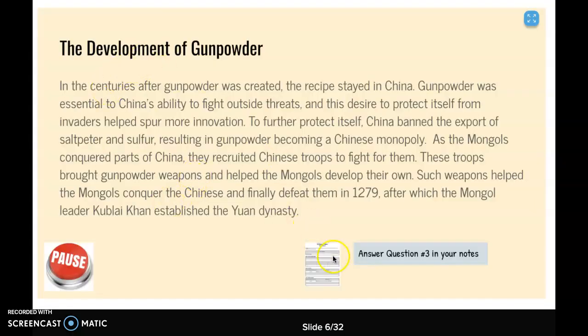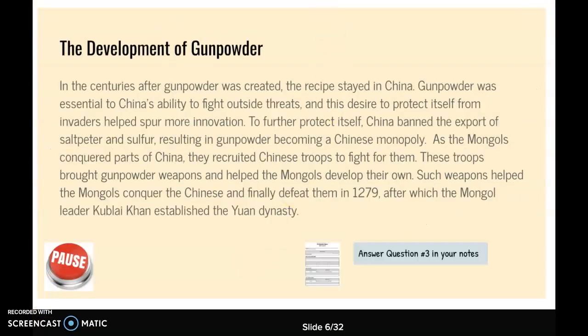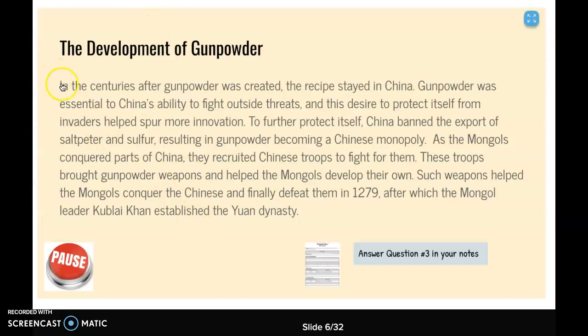Slide number 6, I see that I am going to pause, but there's no Pear Deck item this time. I'm just answering question number 3 on my paper. So again, you'll switch to your notes. You'll find question number 3, read the question first, then come back to your Pear Deck, read the text here, and answer question number 3. Pause this video, read, and do that now.